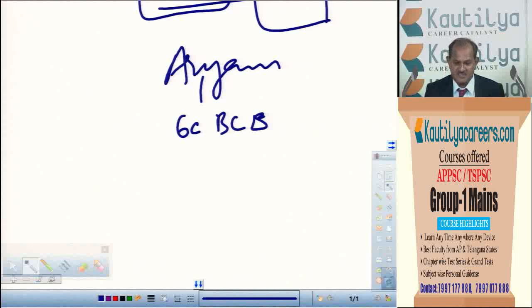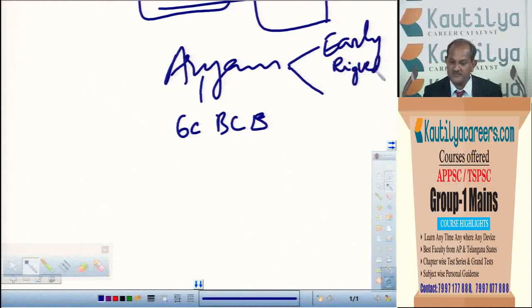When you study the Aryans, there are two periods. One is the early Aryan period, which is also called the early Vedic period. In the early Vedic period, Rig Veda is the first Veda, so this period can also be called the Rig Vedic period. Then the remaining period is called the later Vedic period.